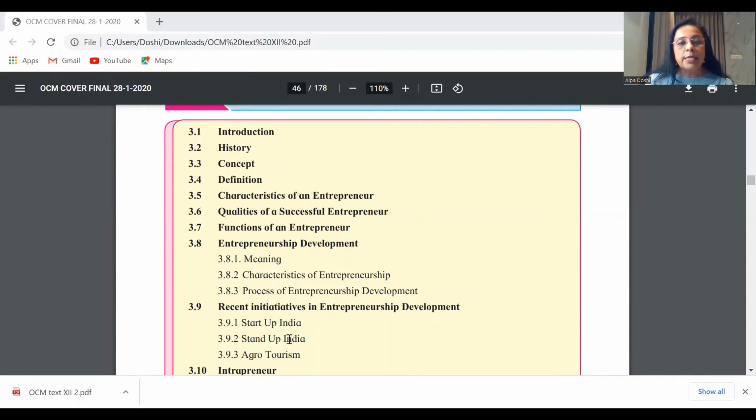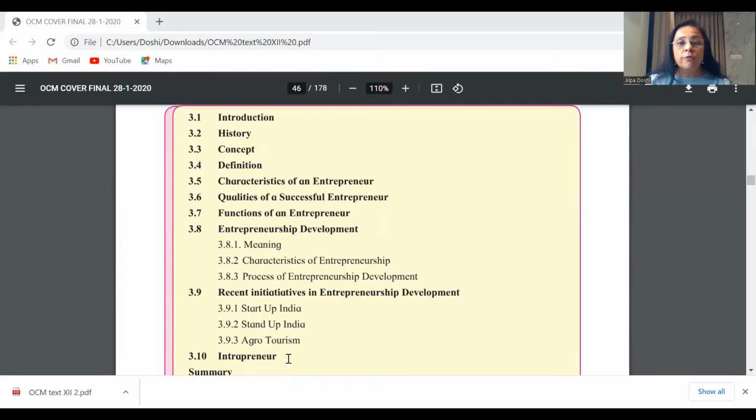All of Startup India, Stand Up India, Agro-tourism is for objectives. You can safely leave entrepreneurship development for choice. So altogether, you have characteristics, functions, and recent initiatives as objectives. We've done all of this in your videos on objectives of this chapter.